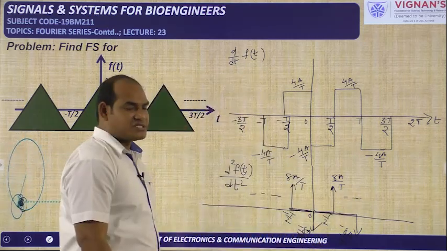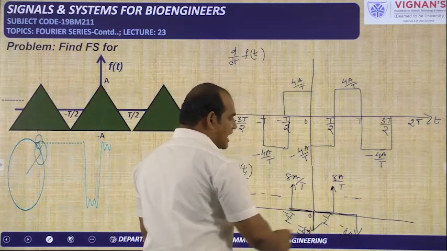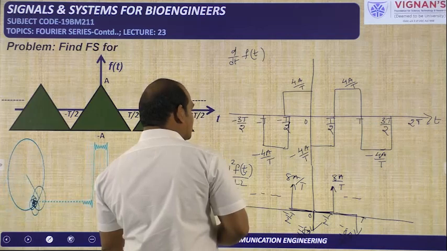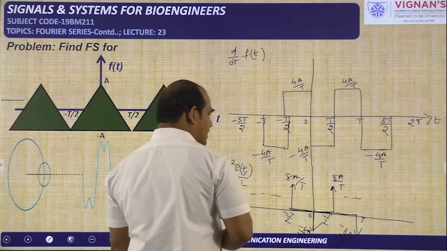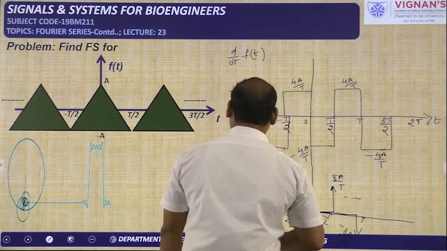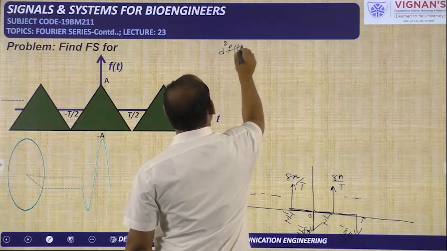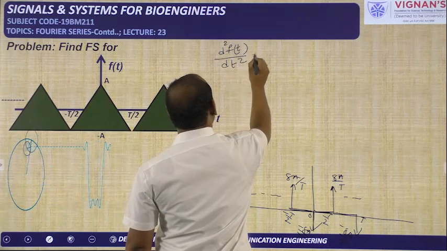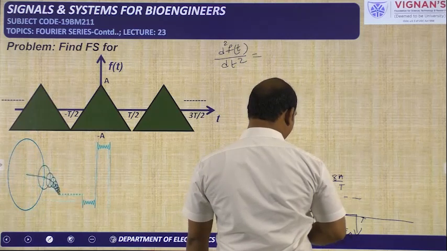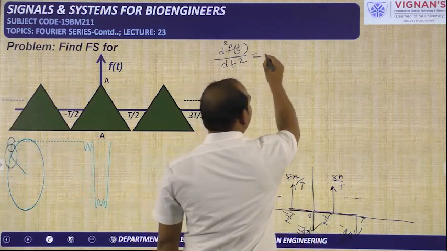This is the second time differentiation, and if you observe here, you have one impulse train above the x-axis and another impulse train below the x-axis. Okay, so now we can write the Fourier series coefficients for the impulse trains which are above and below the x-axis. So I can write this d square f of t by dt square as the impulse train below the x-axis. I am writing it at first, which has the time period of capital T. So I will draw here for your convenience.